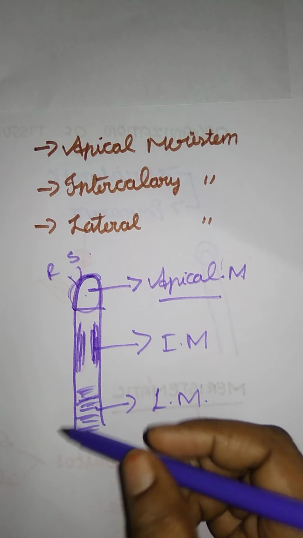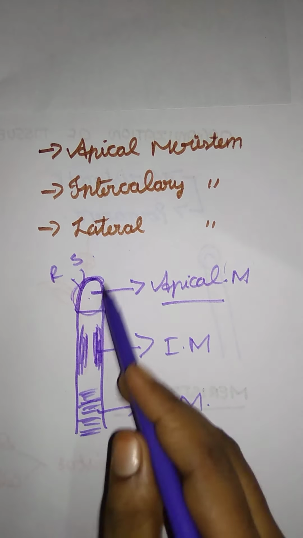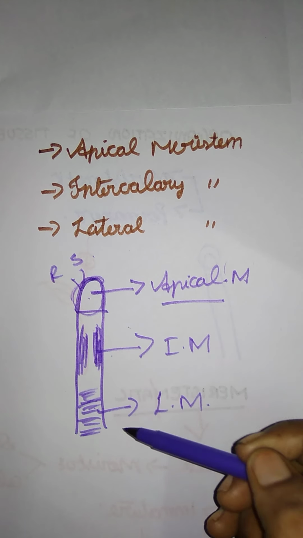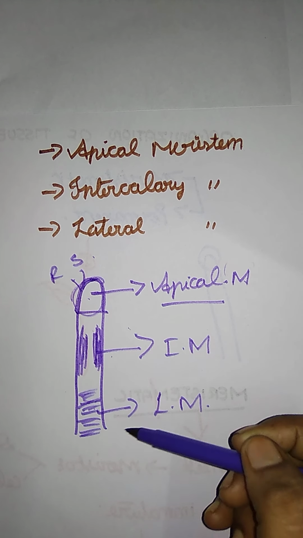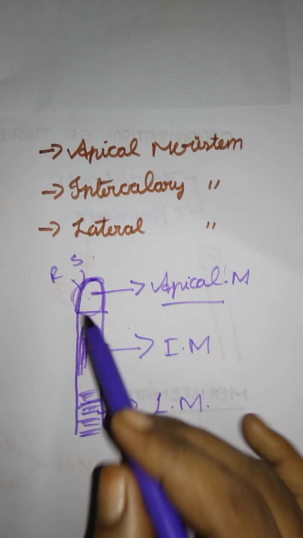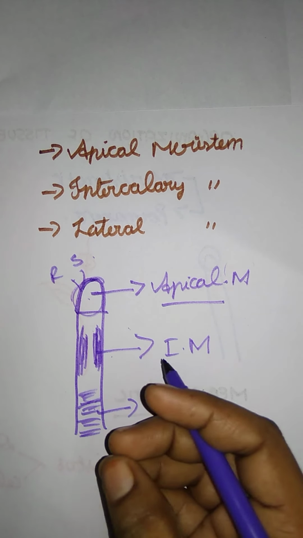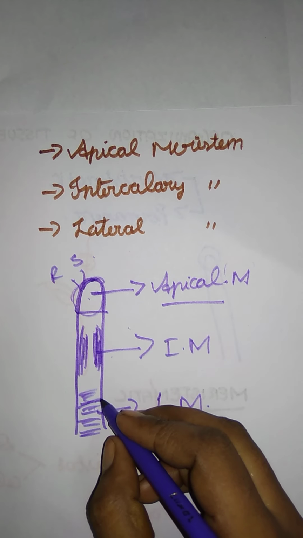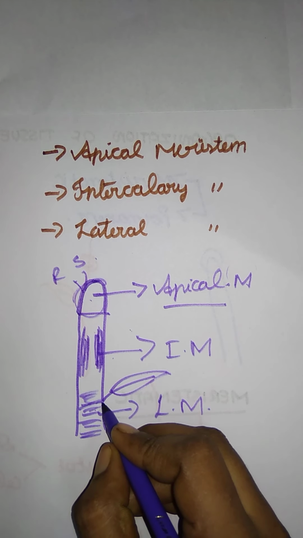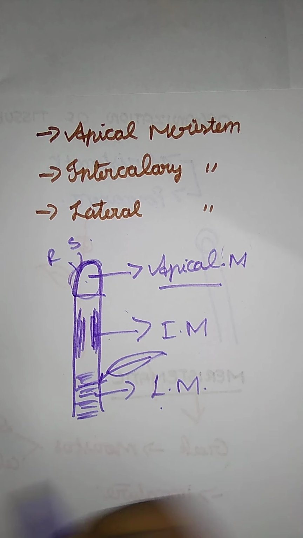Here we already said that apart from the apical part, the remaining parts are all permanent. Apart from the meristematic growing part, everything else is permanent. Here they are present between the apical and the last one, the lateral meristem, that is the permanent tissue, part of a primary meristem. So this is one of the parts of a primary meristem. It is found at the base of a leaf or the base of internodes. Here, the base of leaves or the base of internodes. This is the internode. Okay, and next one is the lateral meristem.